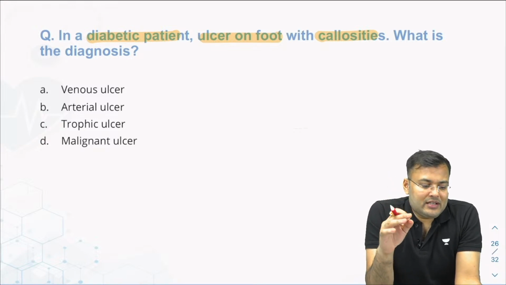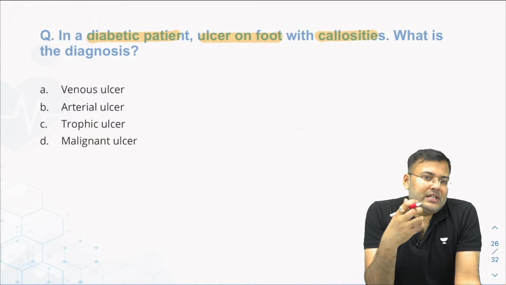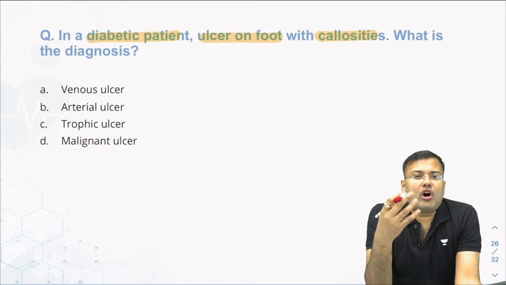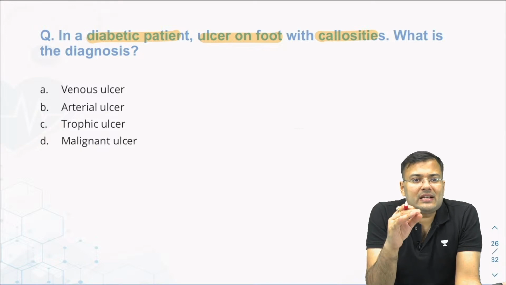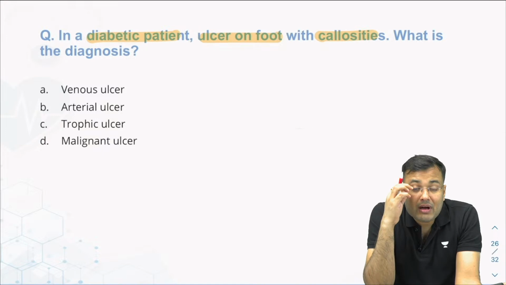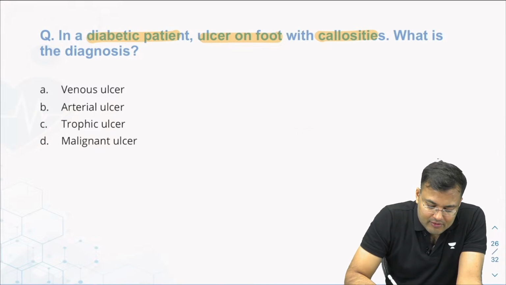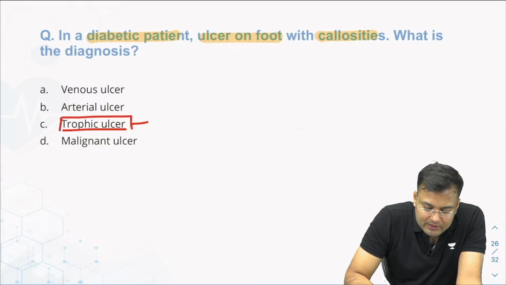Venous ulcer is generally seen in the patients of varicose veins. Arterial ulcer, if the patient is having atherosclerosis, if there is occlusion at the ischemic areas. And malignant ulcer, it is mainly because of squamous cell carcinoma. On the basis of features, it's highly suggestive of trophic ulcer, also known as neuropathic ulcer.